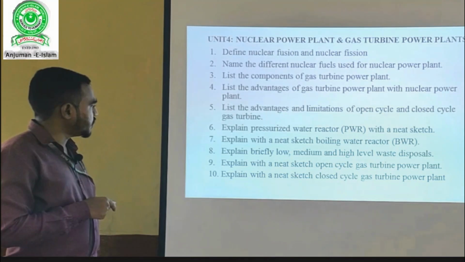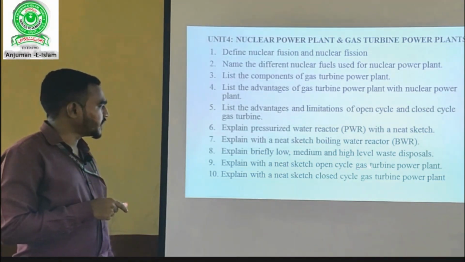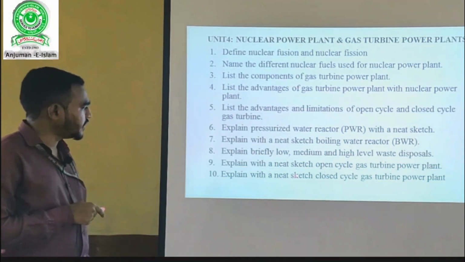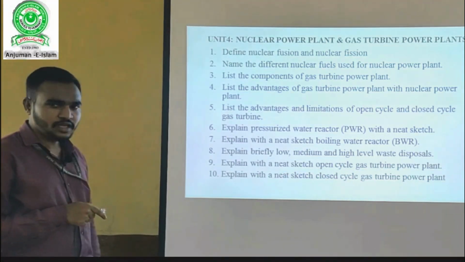Question number 9. Explain with a neat sketch open cycle gas turbine power plant, and similarly question number 10. Closed cycle gas turbine power plant.